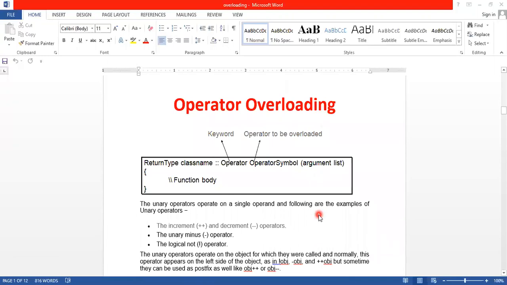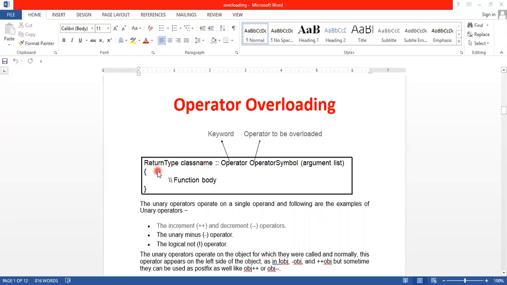The next one is operator overloading. Okay. For example, the insertion operator we use in cout, that is the double greater than. That operator we use somewhere else as a shift operator. That is the same operator but with different meanings. This is called operator overloading.